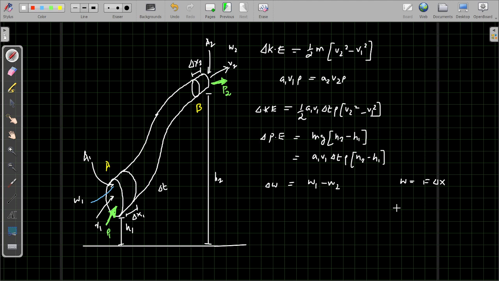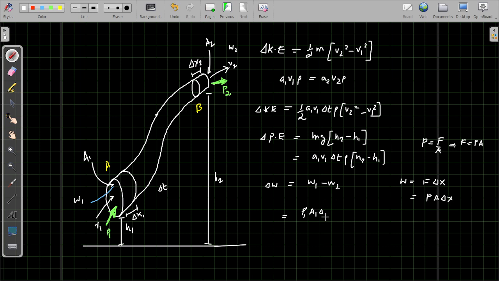Now we know work done is force into displacement. Here, generalize it as delta x or displacement. F would be, as you also know, pressure is force by area. So that means force must be equal to pressure into area. So I can write this as P into area into delta x. So then we can write the pressure like this way.